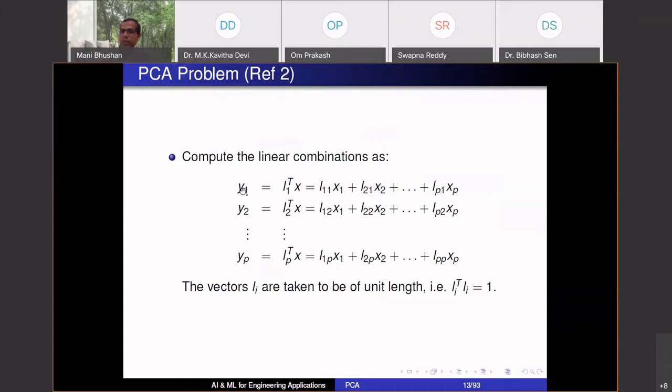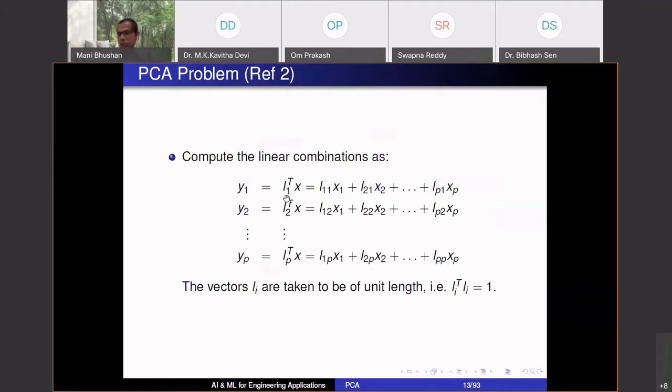I'm saying give me a new sensor y1, which is defined in this manner: L11 x1 plus L21 x2 and so on, plus LP1 xp. L11, L21, LP1, I have to choose. X1, X2, XP are your original sensors. This is my first pseudo sensor. Y2 is the second pseudo sensor. L12, L22, LP2, I have to choose these. And similarly, I can go up to YP. Original P, I can create new P sensors here.